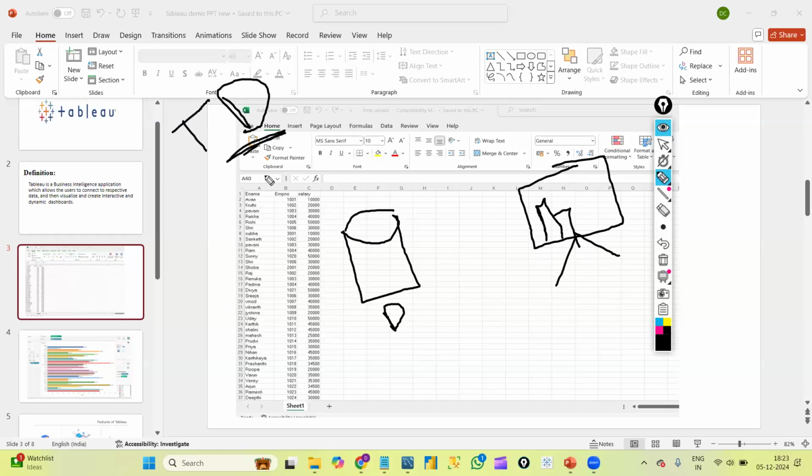There are 7 products of Tableau, in which Tableau desktop is the one. And Tableau server is also one more product. In real time, basically, we will connect to our client's server.